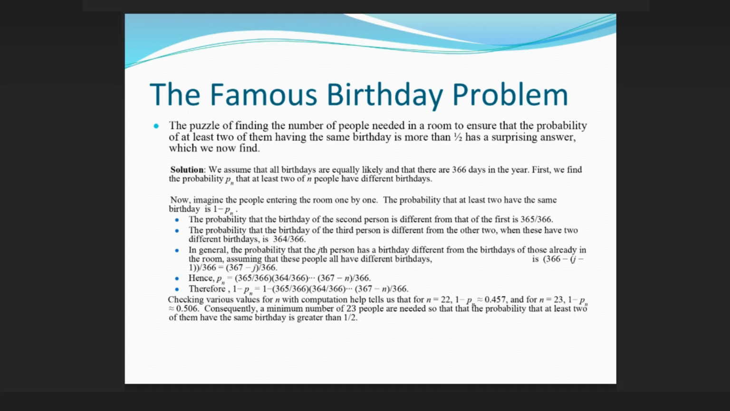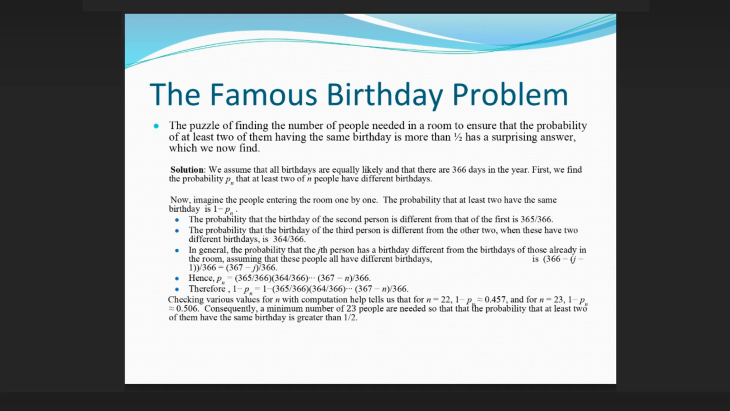364/366. In general, the probability that the jth person has a birthday different from the birthdays of those already in the room, assuming that these people all have different birthdays, is (366 minus (j minus 1))/366, which equals (367 minus j)/366. Hence, P_n equals (365/366)(364/366)...((367 minus n)/366). Therefore, 1 minus P_n equals 1 minus that product.